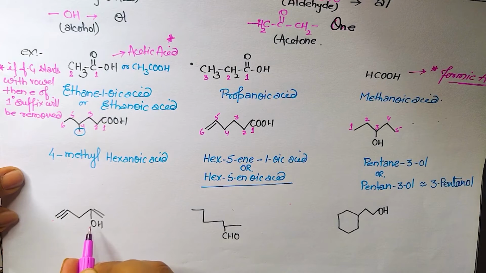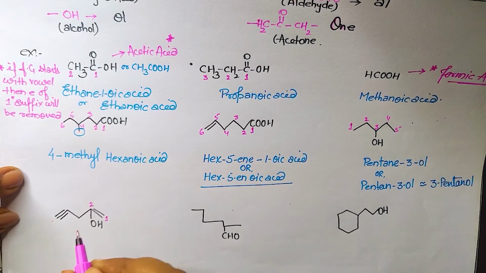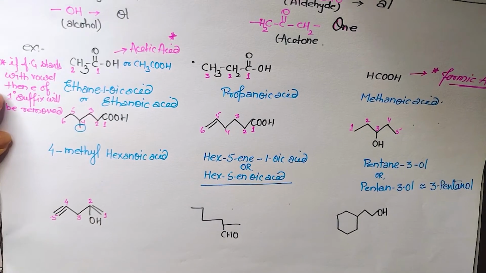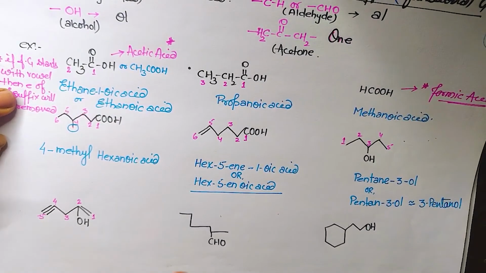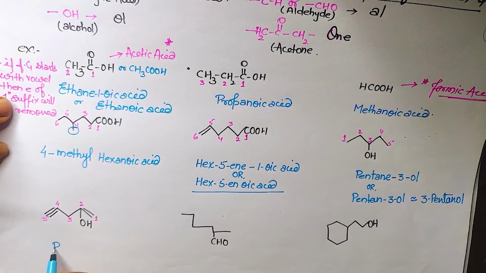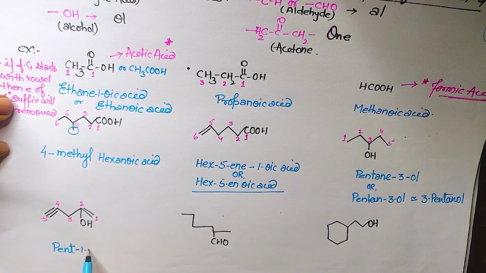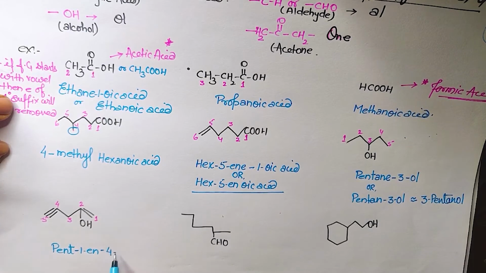Since it is not having carbon, we have to start with the terminal. So this is 1, this one is 2, here it is 3, here it is 4, and here it is 5, isn't it? So write the name. No functional group, no branch. So we will start with the root word only. What is the root word? Pent. And I have told you when the double bond and triple bond both are there, we have to write in terms of enyne. That is, ene first, yne later. So ene is at one position. So 1-ene, and at the fourth position, 4-yne.